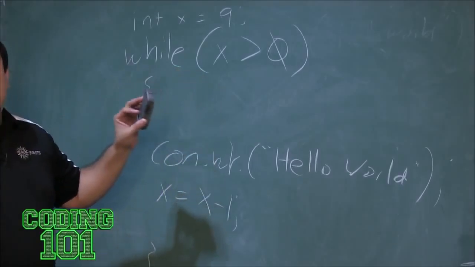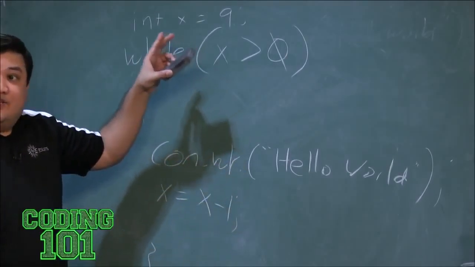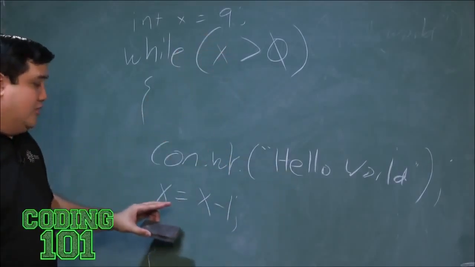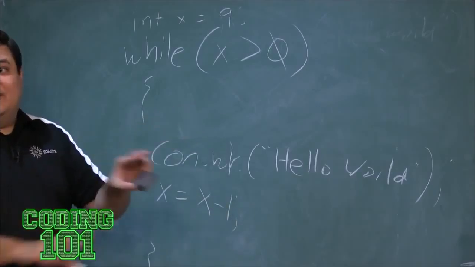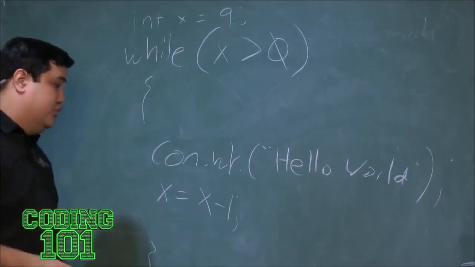And we'll go all the way down to when it's 1. Is 1 greater than 0? Yes. 1 minus 1 is 0. And then the next time up, is 0 greater than 0? No. It stops. So then it's finished. I'm done. So I'm going to run this loop 9 times.